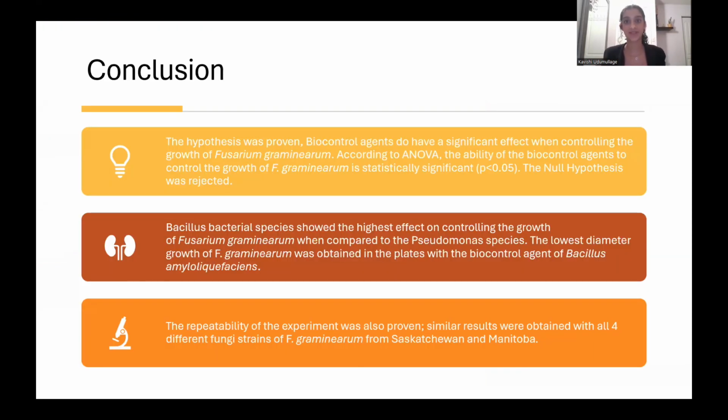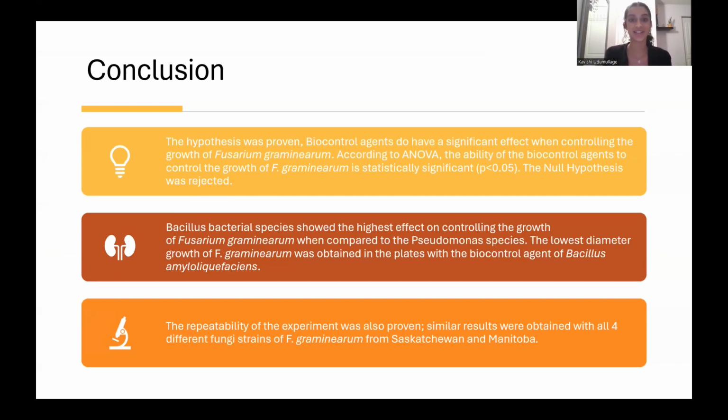To restate, the purpose of my investigation was to test the effect of the specific biocontrol agents in preventing the growth of Fusarium graminearum. When being exposed to 3 different kinds of bacteria, the diameter growth of the fungi was measured over a period of 10 days and was compared back to the control after the data was collected. So, in conclusion, my hypothesis was proven, and biocontrol agents do have a significant effect when controlling the growth of Fusarium graminearum. And according to ANOVA, the ability of the biocontrol agents to control the growth of Fusarium graminearum is statistically significant, since my null hypothesis was rejected.